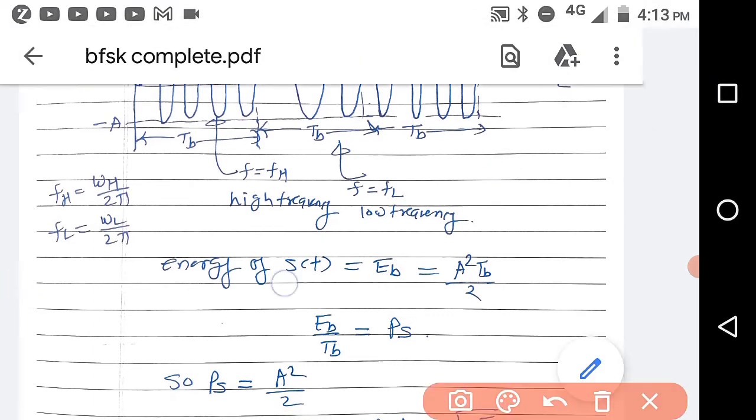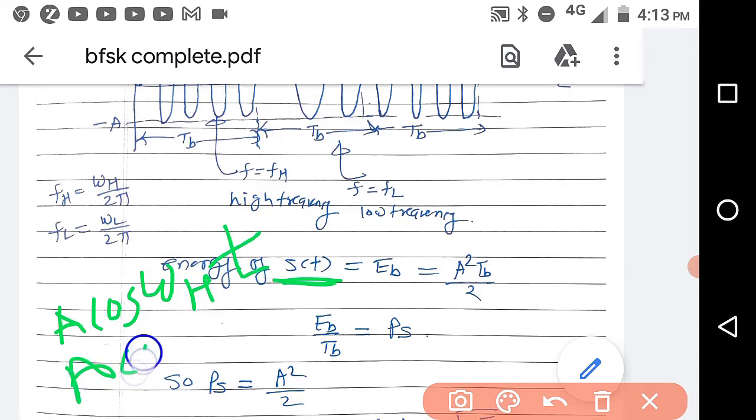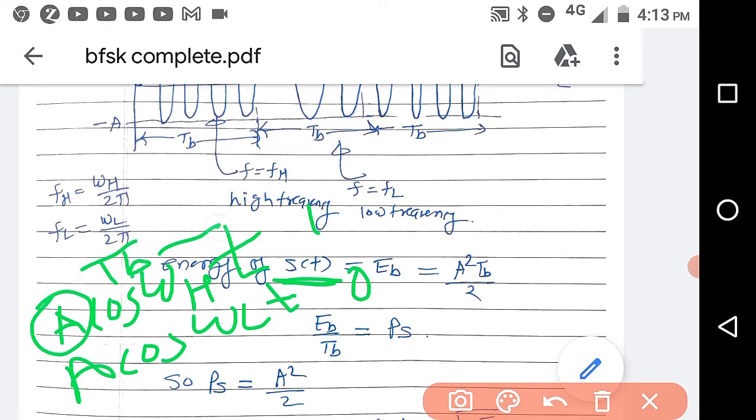You should always keep in mind what was already discussed in the BPSK video, the energy of s(t), which is A cos omega h t or A cos omega l t. This is your BFSK signal for 1 and for 0. The energy of this signal is given by A square, and the duration of this pulse is Tb.